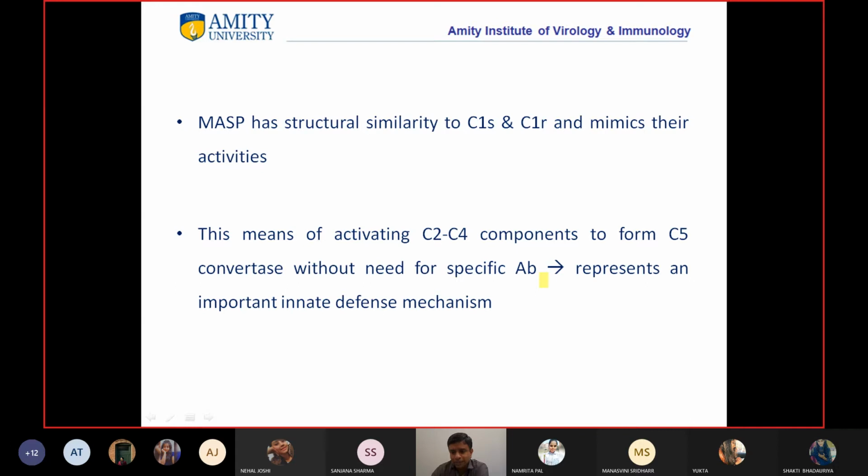And that represents an important innate defense mechanism. Because it is not requiring any antibody, it's an important form of innate defense mechanism. Even the alternative pathway is an important innate defense mechanism. In the last class someone said it's non-specific, right? So whatever pathogen or whatever cell surface constituents which are different, they will be attacked by the alternative pathway and the MBL pathway. Clear?